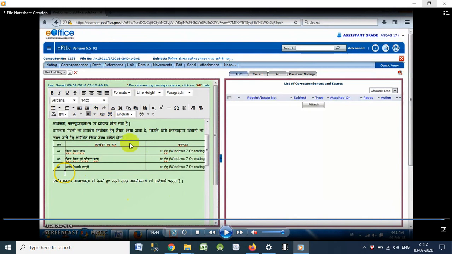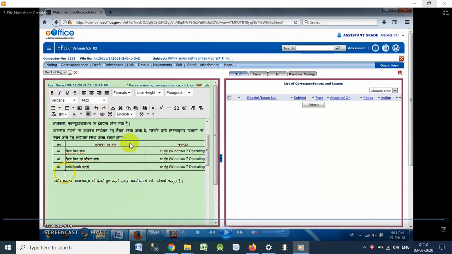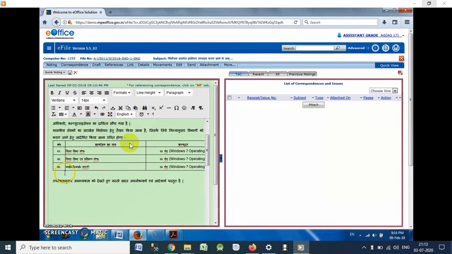So what I just want to say here is that, because there is also a time limitation for the video recorder, we'll cover in the next part of the video where we'll attach one order with this note sheet, and we'll click on the DSC sign and send button, and we'll see what options the higher authority has. He can reject the proposal, he can accept the proposal and sign on it, and different things we will see in the next video, which will clear all the doubts related to e-file.